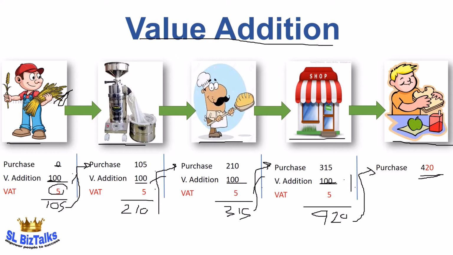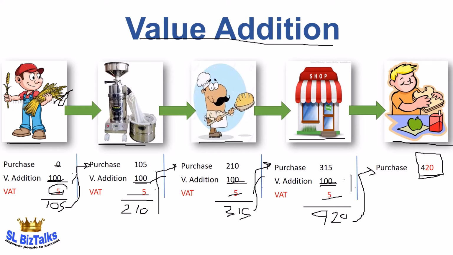Here is the important point. This 420 includes the total VAT amount. It means here 5, 15, 15 and 20, plus this value addition amount 100, 300, 400.